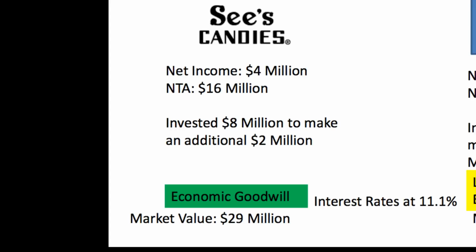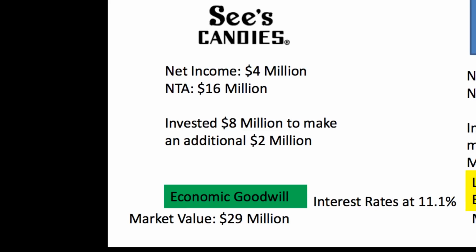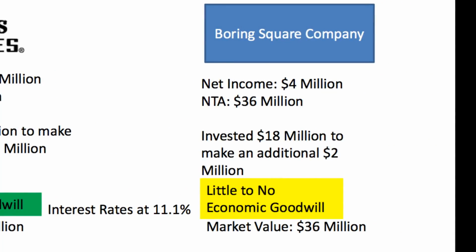So before we were dealing with $8 million for our net tangible assets, but in order to produce that $4 million, that additional $2 million on our net income, we had to double our net tangible assets. So when we double our net tangible assets to make that additional $2 million, we have to invest $8 million in order to make that additional $2 million. Okay. Now, let's go over and look at what happens with boring square company whenever we conduct 100% inflation. As you look at their net income, it also doubled up to $4 million. It used to be $2 million. When we look at the net tangible assets, it went from $18 million to $36 million.